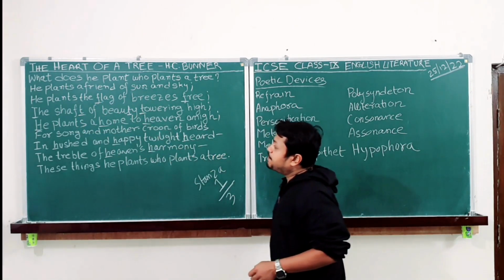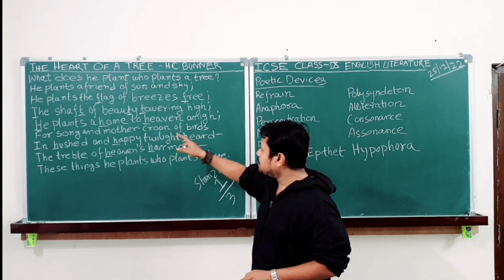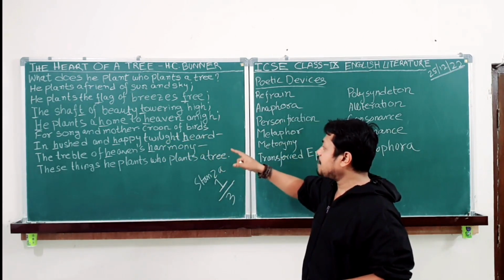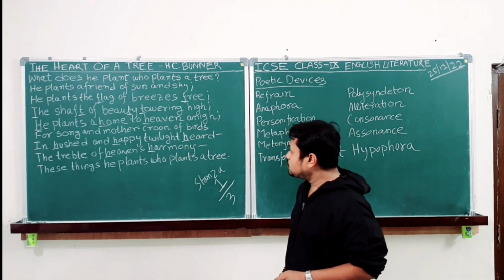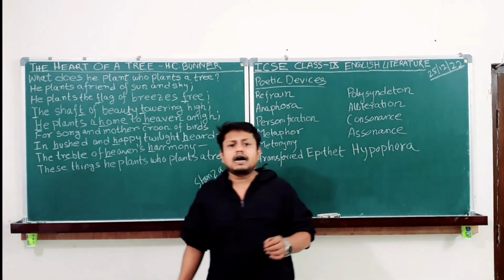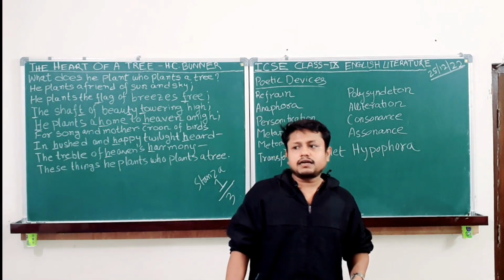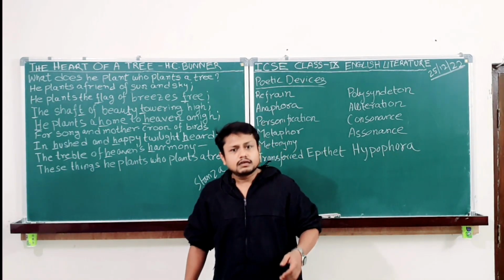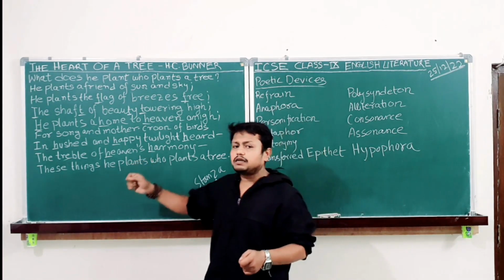Next, he plants a home to heaven and high, for song and mother croon of birds, in hushed and happy twilight heard, the treble of heaven's harmony. Now, we'll start from backward. Treble means a high pitch. When you shout, when you scream, when you make a shriek, when you are excited, that pitch is called a high pitch. Okay, so treble is high pitch.